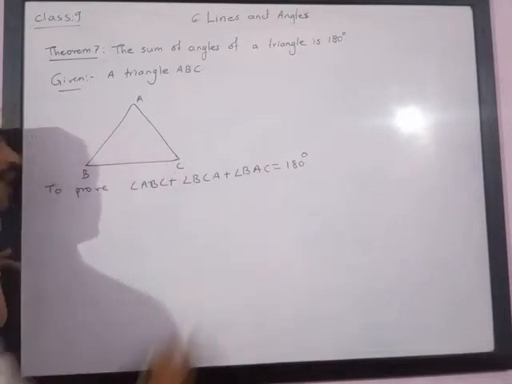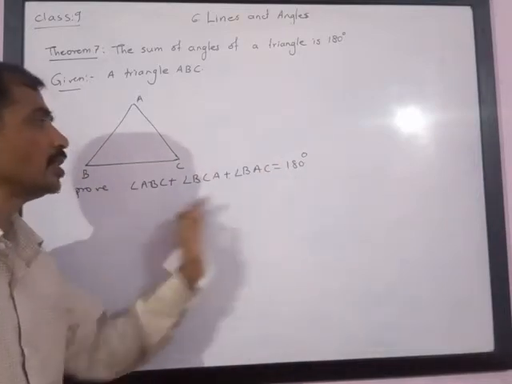That is, the sum of all angles of a triangle is 180 degrees. This is what we need to prove.